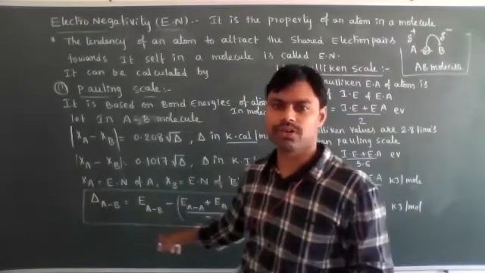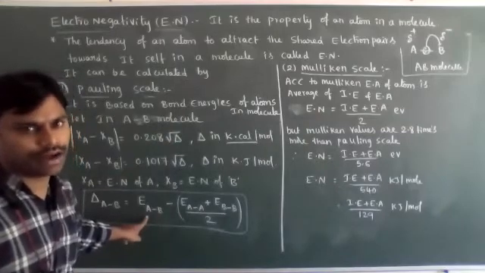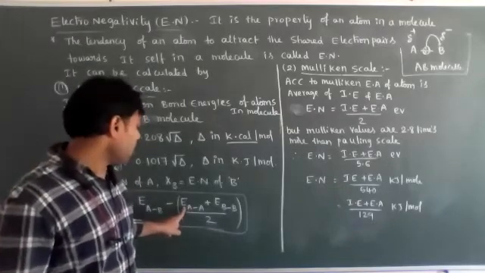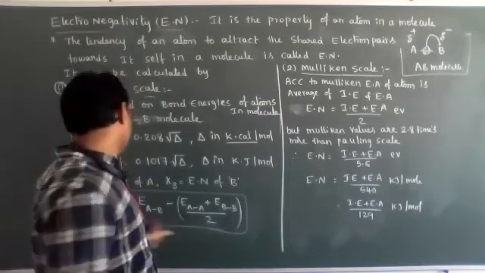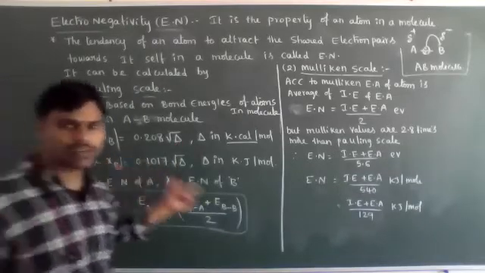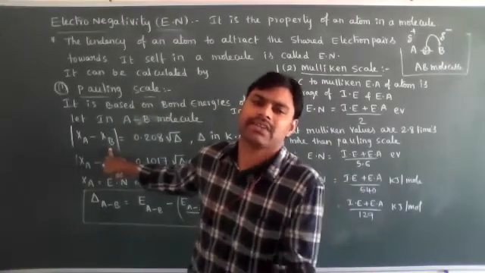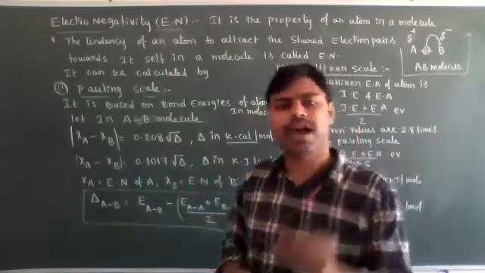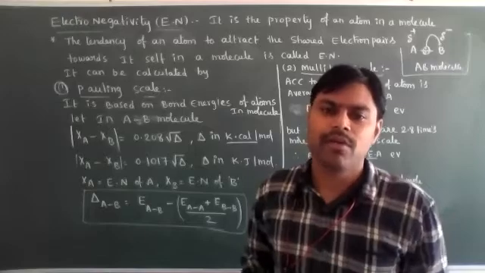Delta AB is EAB, the bond energy of AB or bond dissociation energy of AB, minus (bond energy of A plus bond energy of B) by 2. Then the delta value will come. Substitute the delta value here, and we get the electronegativity difference. After that, they will give the electronegativity of one atom, and we can calculate the other atom's electronegativity. Based on this concept, Pauling calculated the electronegativity of atoms in molecules.